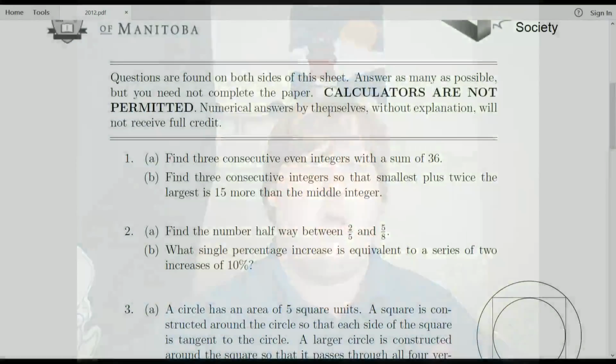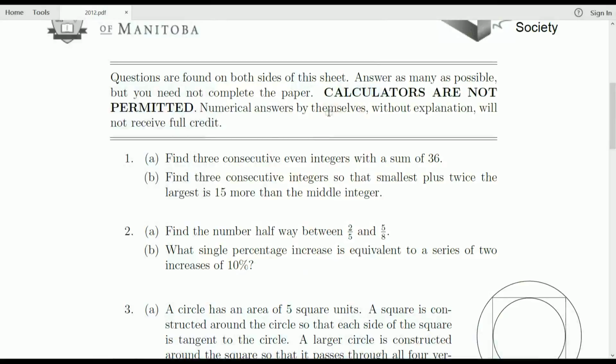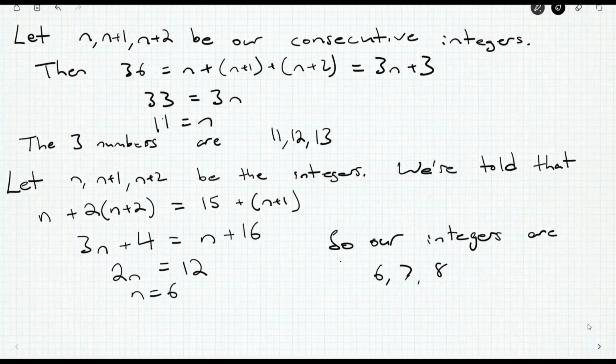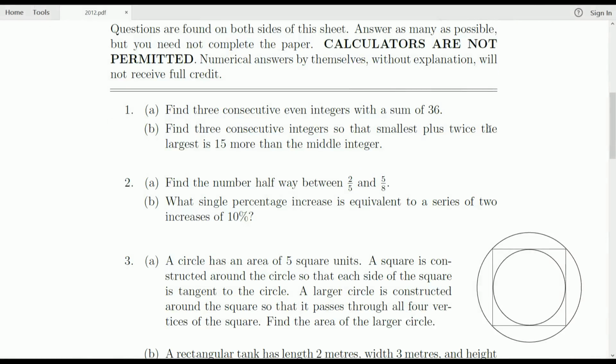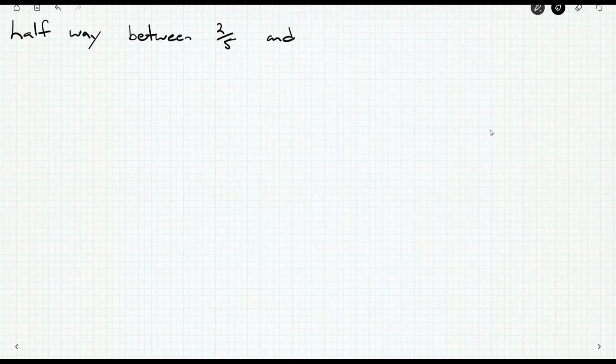So we're just going to average the two. Halfway between them is the average. We're going to explain that, and we're going to calculate that. That's all we have to do. So we're going to get ourselves a brand new piece of paper. There we go. So we want halfway between what? 2/5 and 5/8. So halfway between 2/5 and 5/8